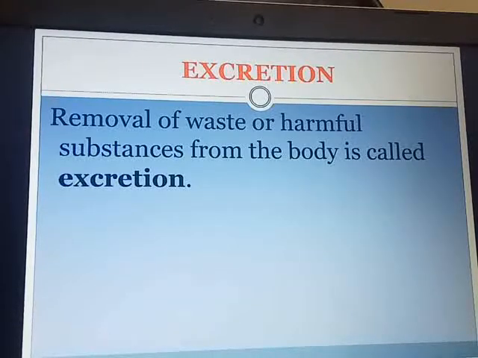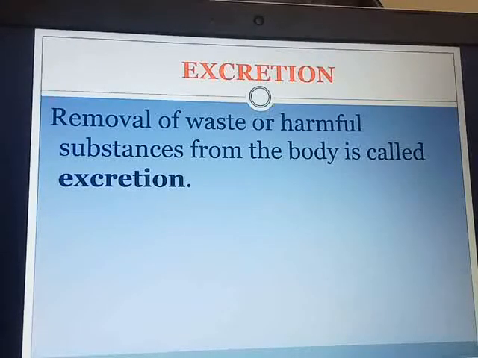What do you mean by excretion? Removal of waste or harmful substances from the body. We had seen the process of digestion, absorption, transportation, everything is very important. It is an important part of your body, but towards the end, if the waste, harmful substances are not excreted out, then it will lead to the accumulation of waste inside your body, inside the body of plants, animals, human beings, and it can prove very dangerous. So excretion is also an important life process. It means removal of waste or harmful substances from the body.